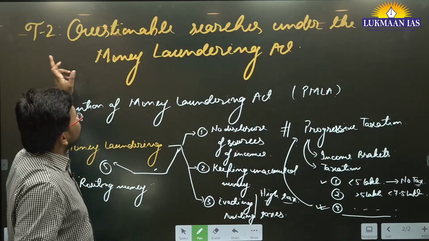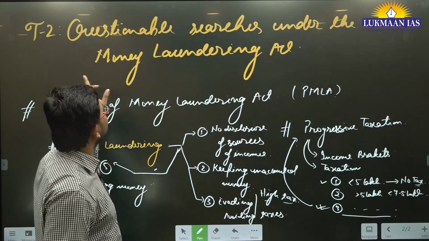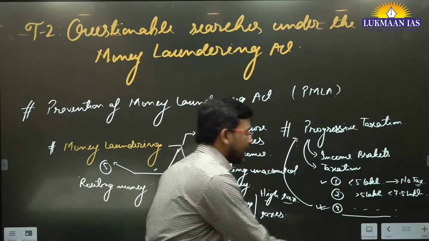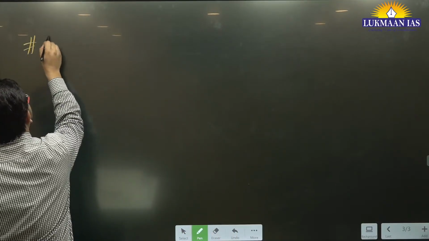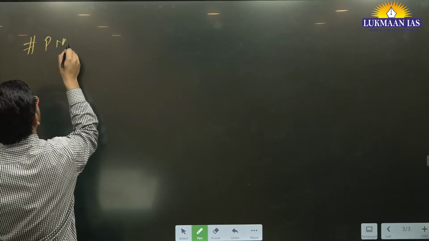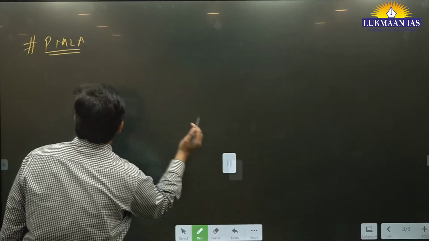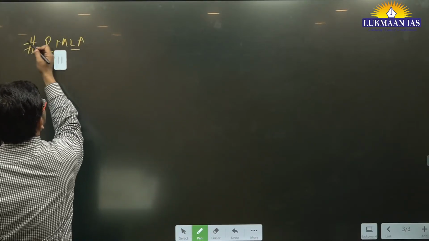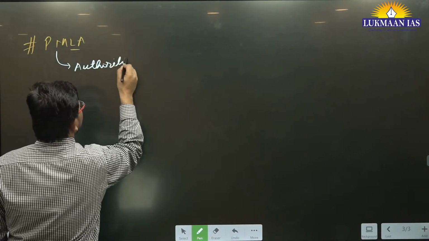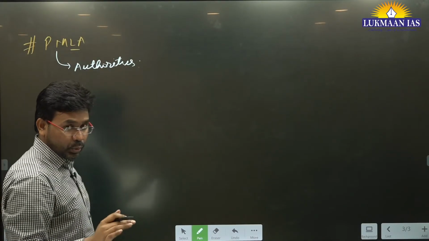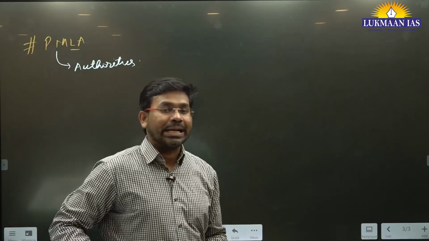Now here in this article, they are talking about questionable searches under the Money Laundering Act. What happens under this particular PMLA, the Prevention of Money Laundering Act? There are many authorities in India that have been given the mandate to stop money laundering, to do investigation related to money laundering, to do search and seizures, or even to arrest a person.